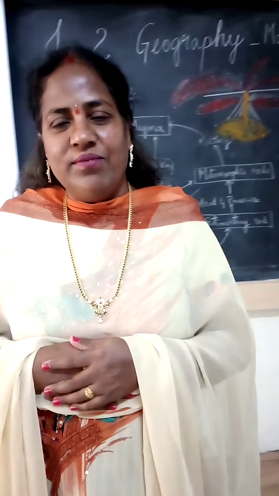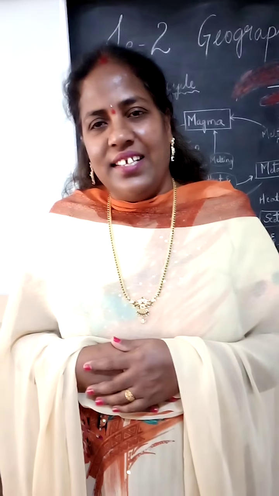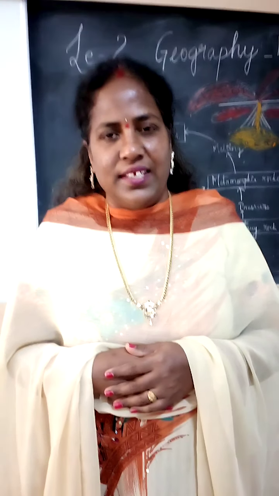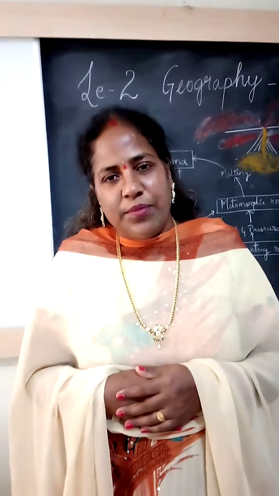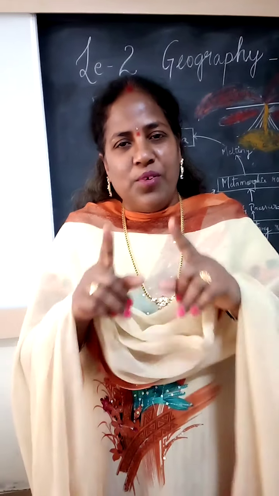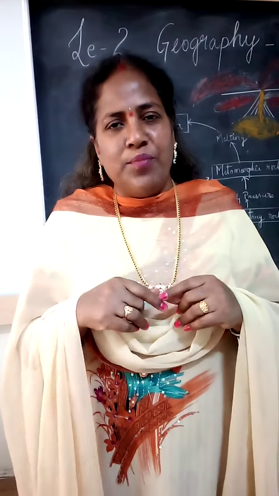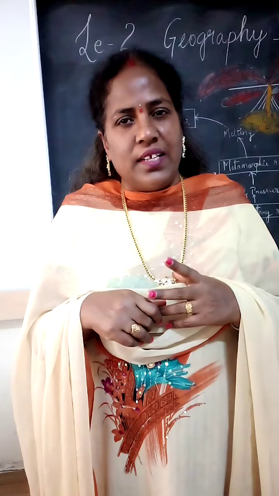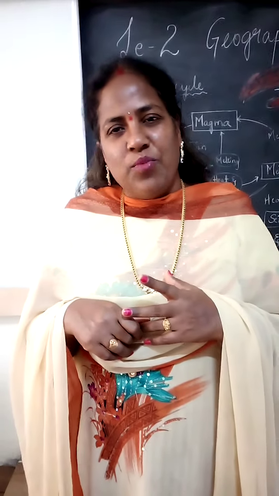In module 3 we discussed types of rocks. How many types of rocks are there? There are three types of rocks: igneous rocks, sedimentary rocks, and metamorphic rocks. Already we discussed this in module 3, and I gave the task of the day in a table format: serial number, types of rocks, and examples, and how to collect. I hope you did it. Now we will see module 4.